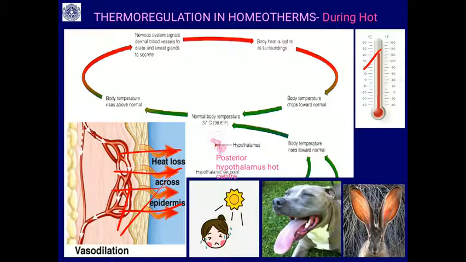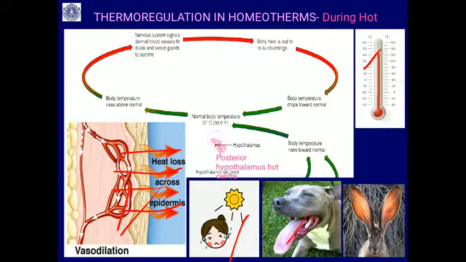Then sweating, you can see that whenever it is hot outside, we sweat. This release of sweat from the sweat glands also releases a lot of heat from the body, and the sweat spread on the skin cools the body.